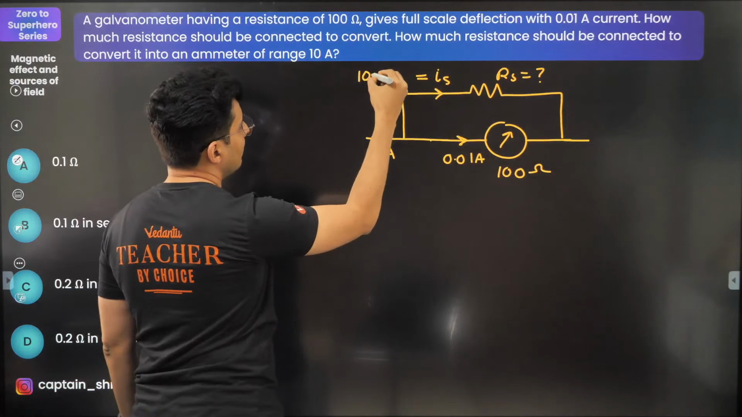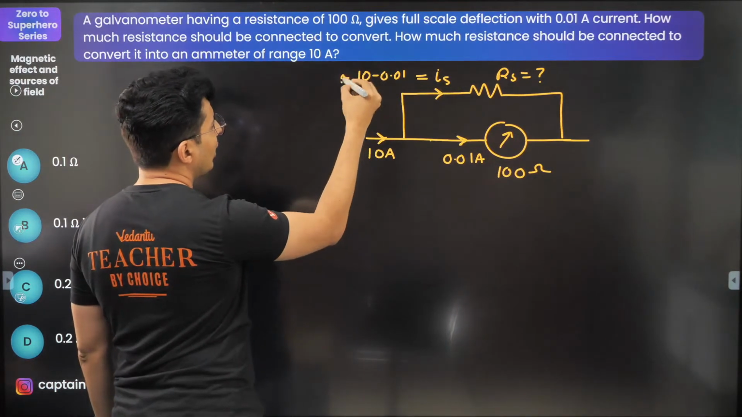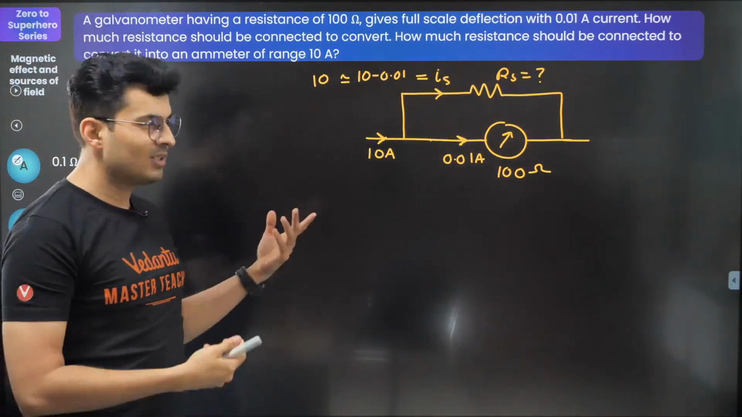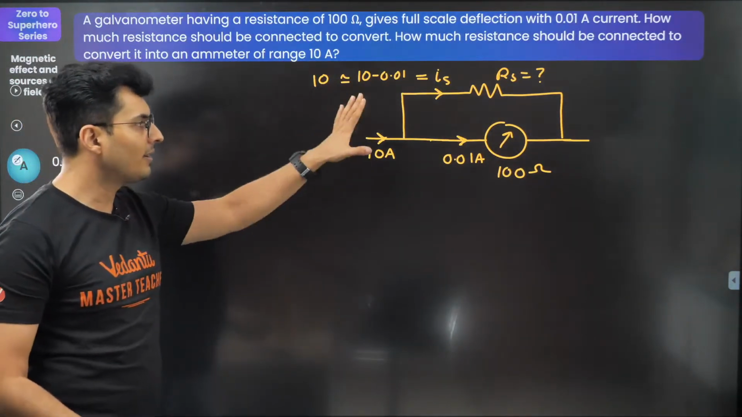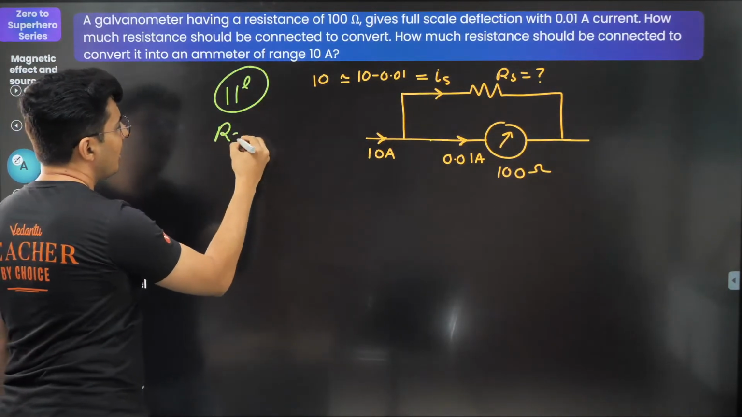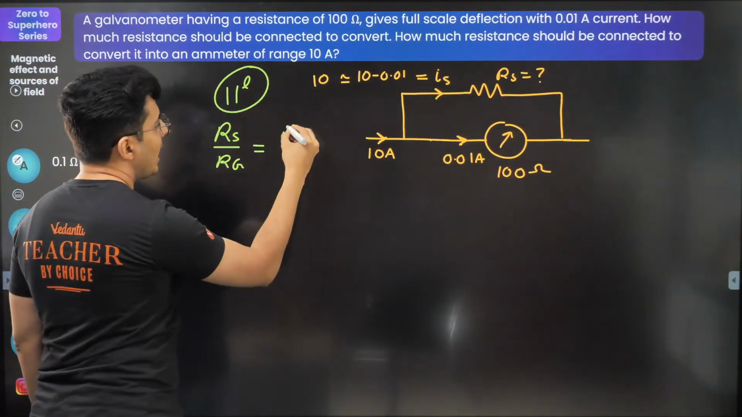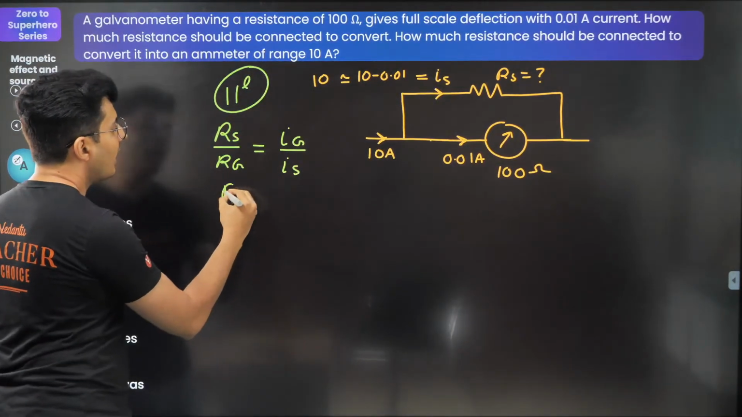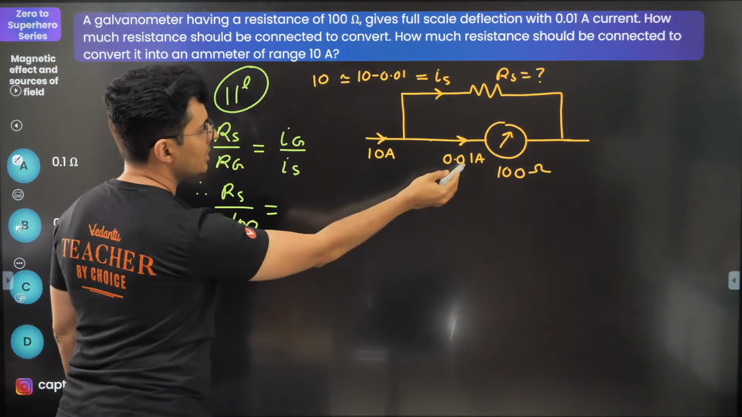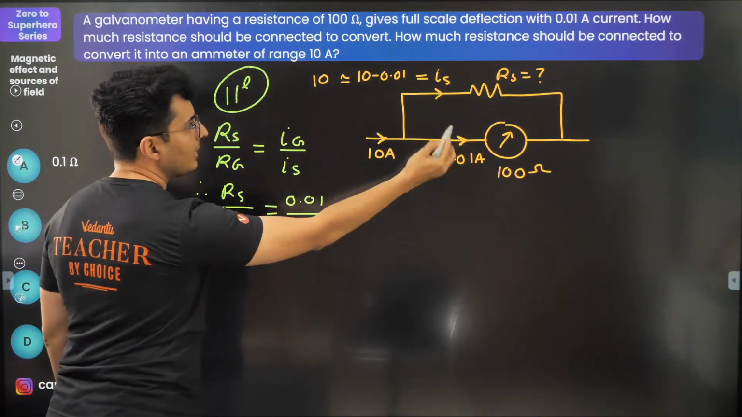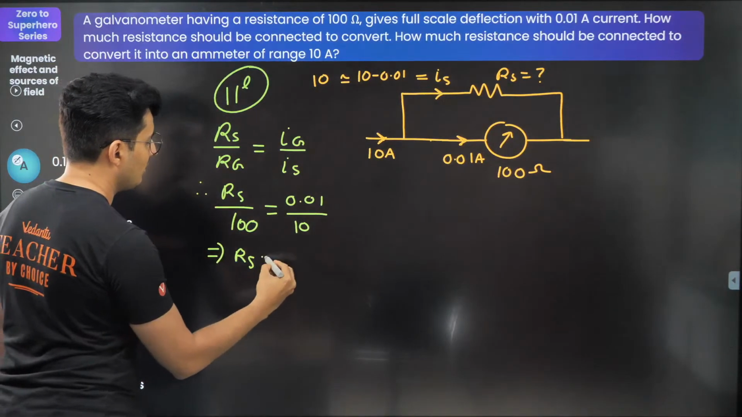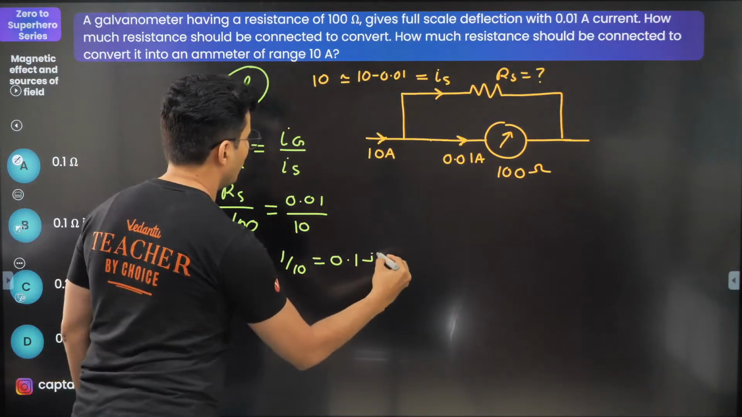So IS will be nothing but 10 minus 0.01. That's 9.99, which is almost 10. Okay, fair enough. Now what did I tell you? That these two resistors are in parallel. So hence RS by RG will be IG by IS. RS I do not know. Galvanometer is 100. IG is 0.01 and IS is roughly 10. So just do the math. RS is going to be 1 by 10, which is 0.1 ohm. That's it, done.